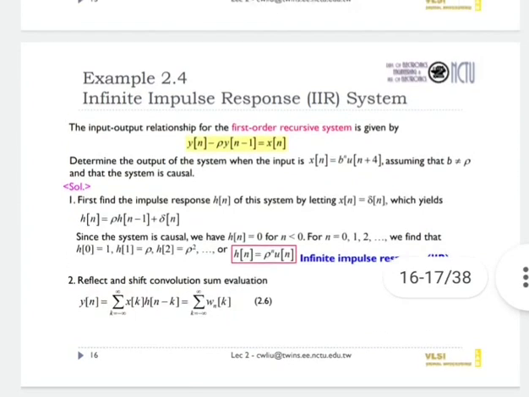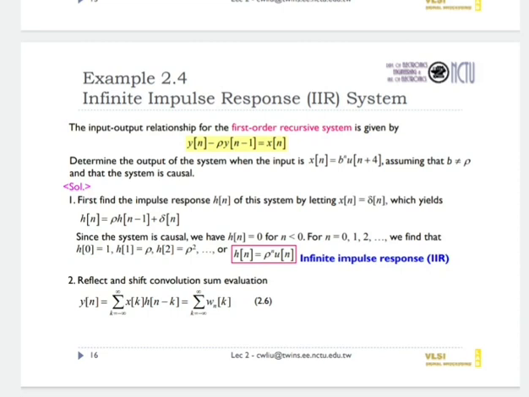Now the next is the infinite impulse response, that is, the IIR system. The input-output relationship for the first-order recursive system is given by y of n equal to rho y of n minus 1 plus x of n.